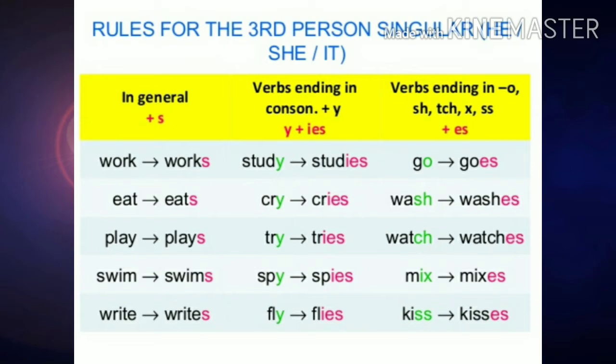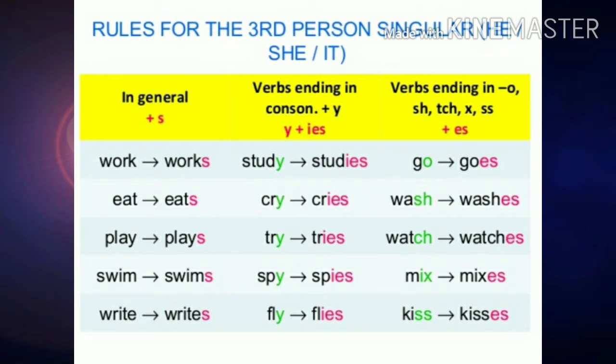When we apply this rule with third person singular in simple present tense, s or es will be added, and work will be changed into works. All those words which end in voiceless sounds, like work, eat, play, swim, write, will be added with s: works, eats, plays, swims, writes.